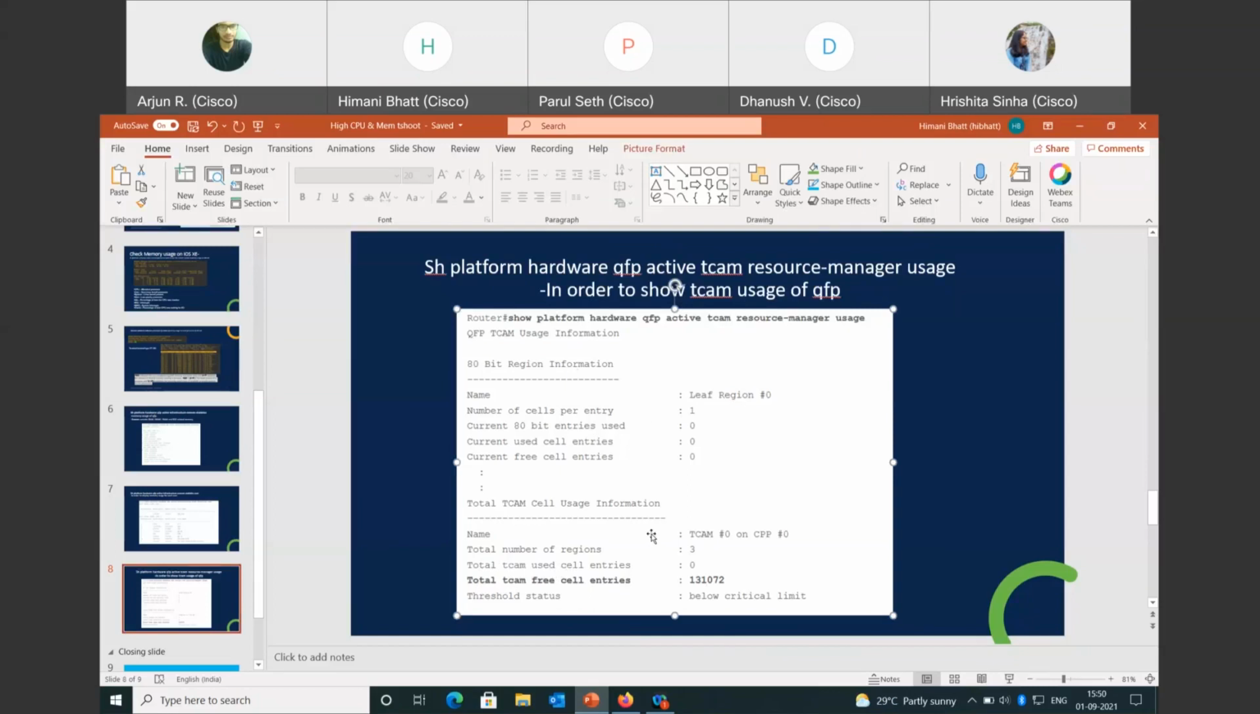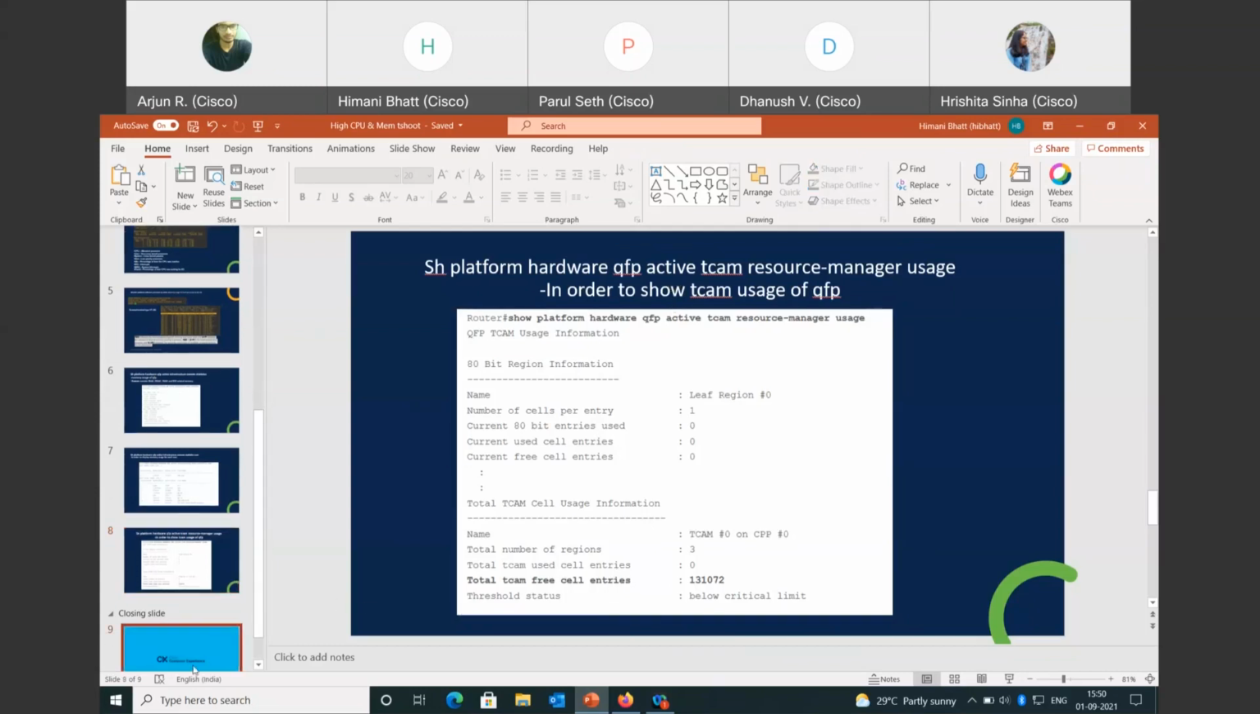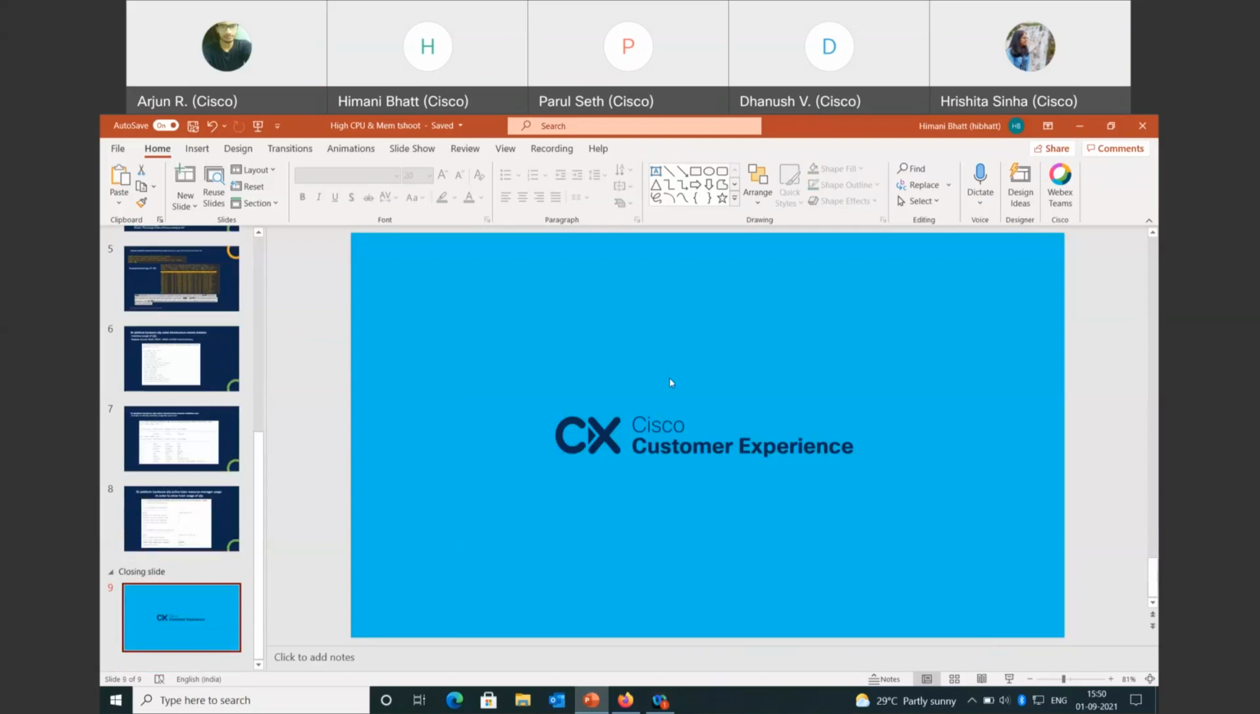When we are very low on these free TCAM cells, the ESP might, I don't know what ESP is, but it was written somewhere that when we are very low on these free TCAM cells, the ESP may show some logs, or it might crash sometimes. Yeah, that's it from my side.